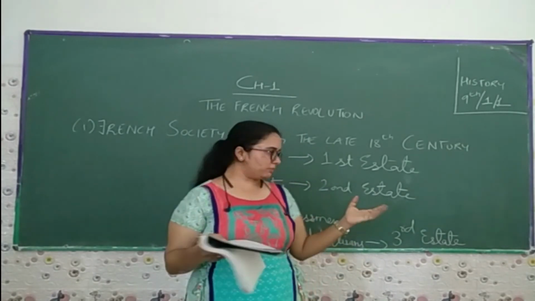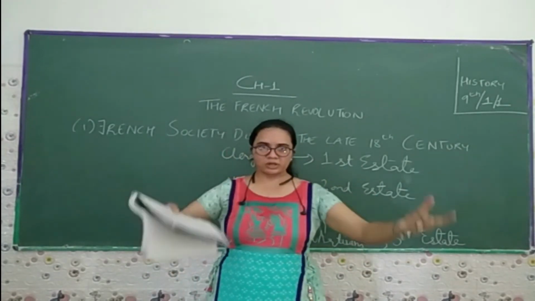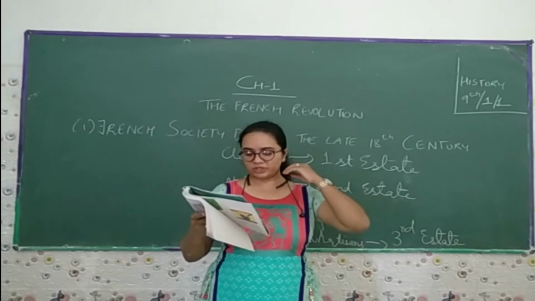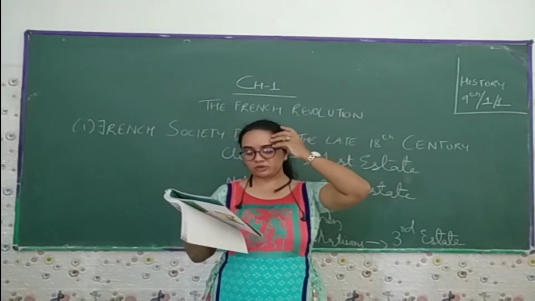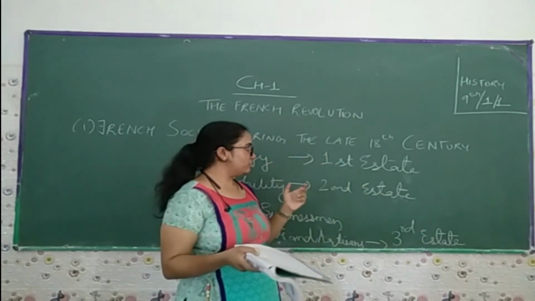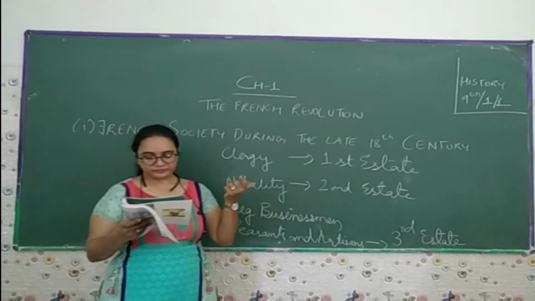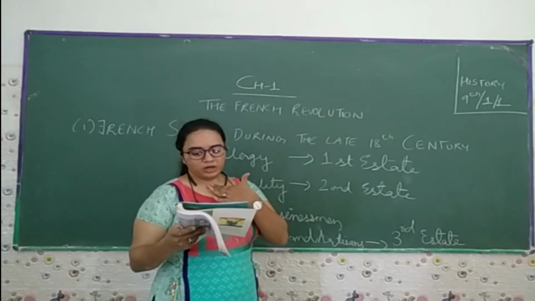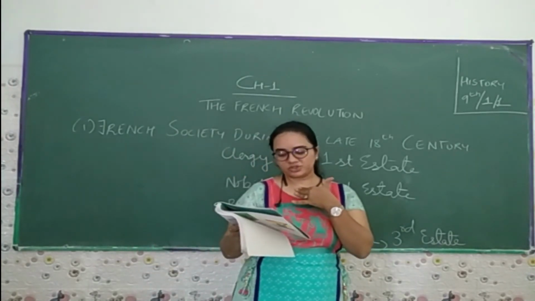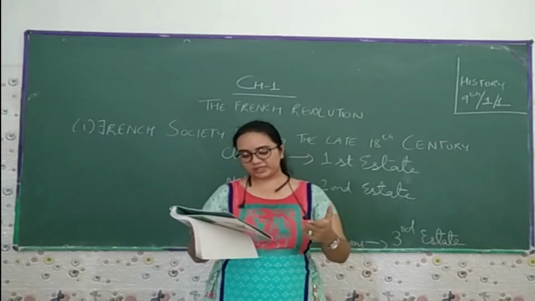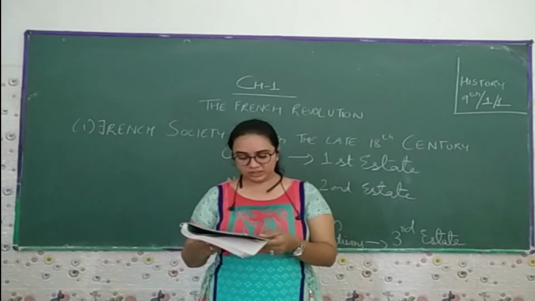The third estate people have small pieces of land on which they do cultivation work. About 60% of the land was owned by the clergy and the nobility, the nobles, the church, and other rich members of the third estate.